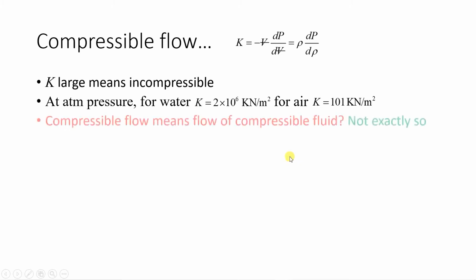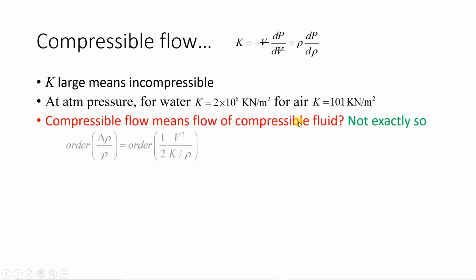So what do you mean by compressible fluid flow? I have written a statement over here. Compressible flow means flow of compressible fluid. Is this so? No, not exactly so. Why? For this again there is a small derivation. We are not doing this derivation, I am just giving you the result.